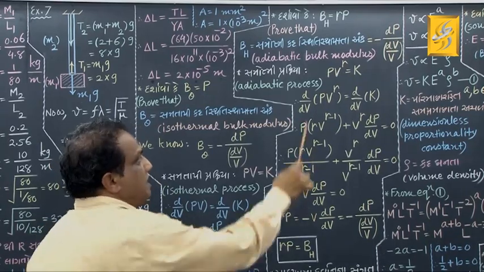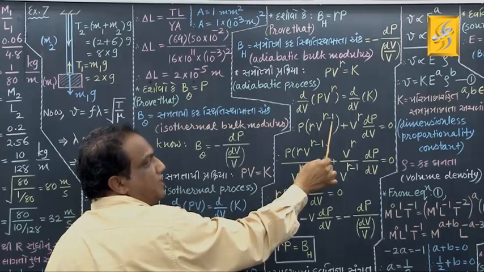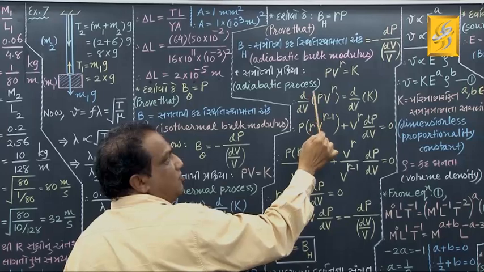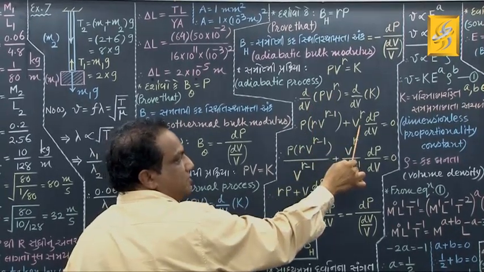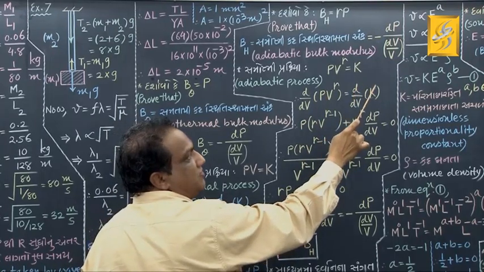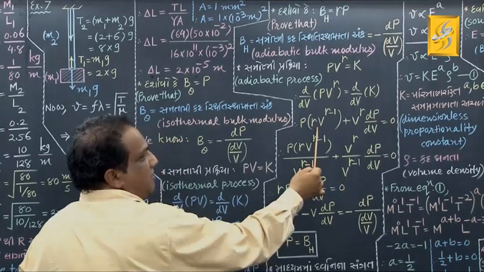Like that, d by dV of V raised to gamma is gamma into V raised to gamma minus 1. Now V raised to gamma as it is, and derivative of first function, dP upon dV. V raised to gamma as it is, dP upon dV. And that equals to, derivative of a single constant term is always 0.